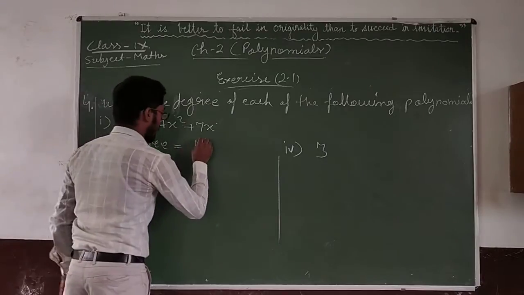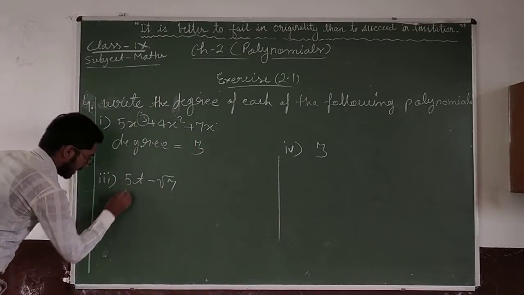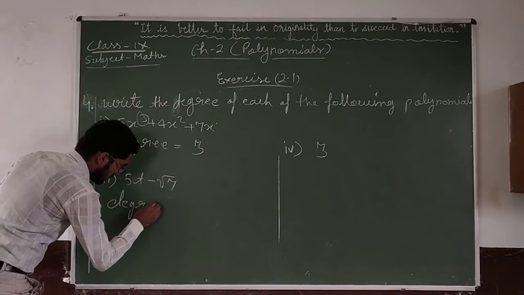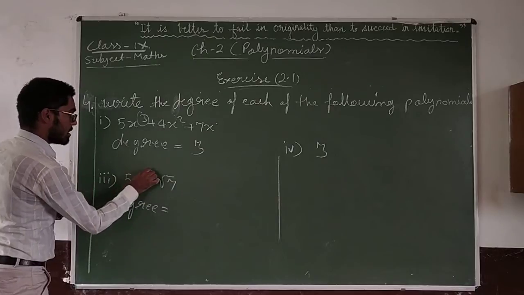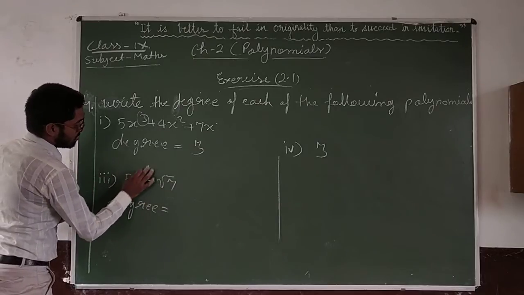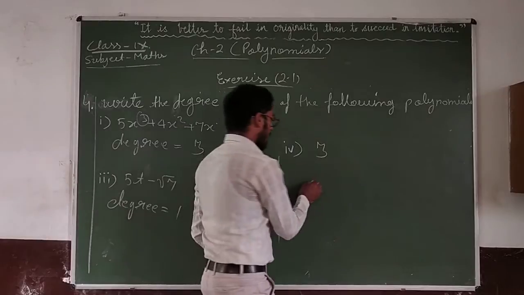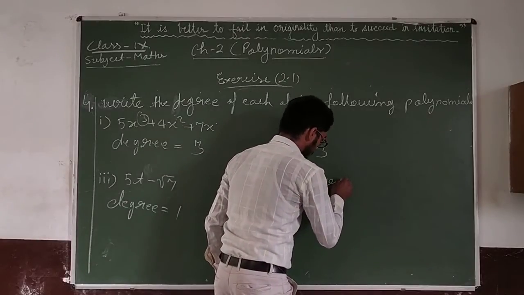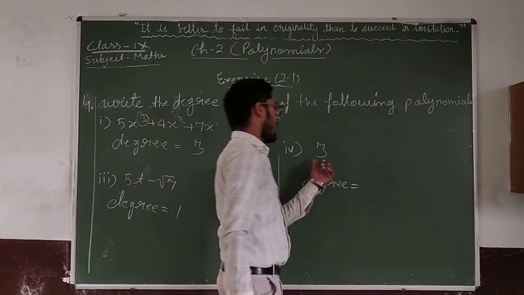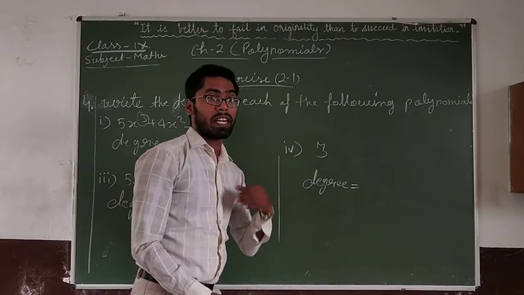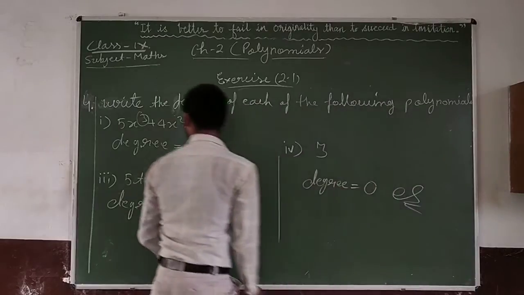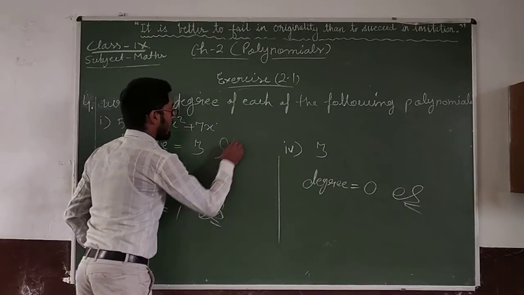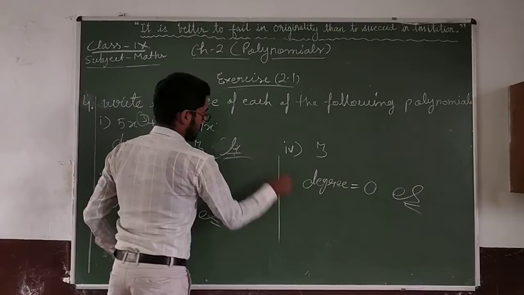Here, degree of the variable is 1, which is not visible. Here, because there is no variable, the degree is 0. Okay, answer clear, everyone? So let us solve the next question of the same exercise.